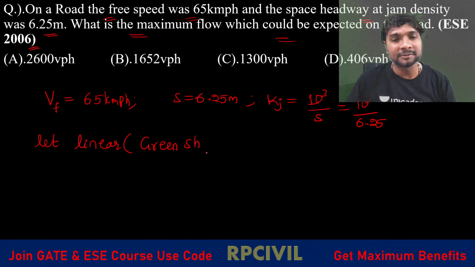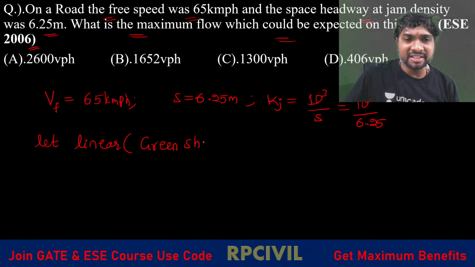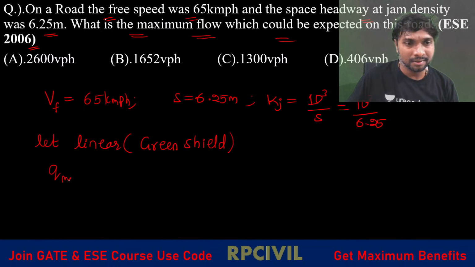Yes? Right. So let us take this linear model or Greenshields model. Then for the linear model, what is the maximum flow you can expect? Kj by 2 means jam density divided by 2, into free flow speed divided by 2, right?